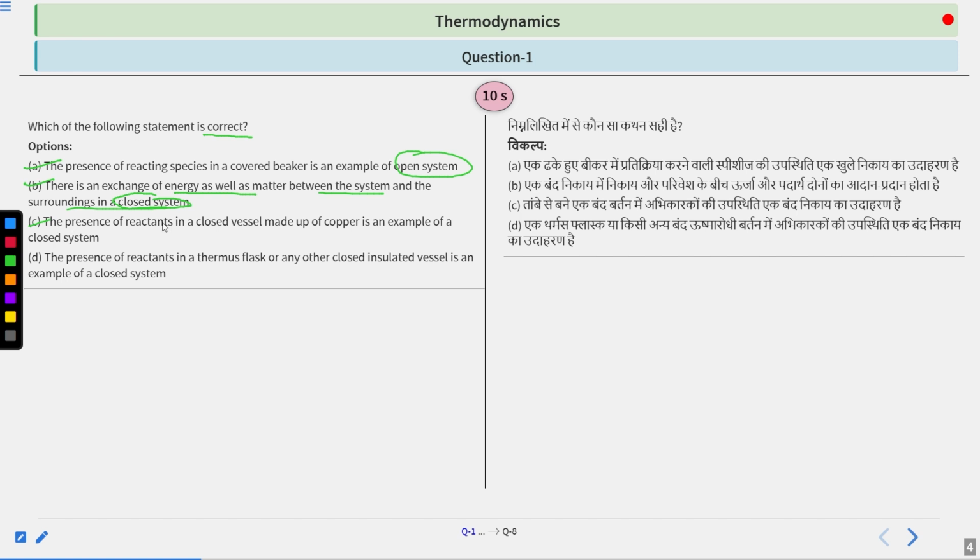Option C. The presence of reactants in a closed vessel made up of copper is an example of closed system. And option D. The presence of reactant in the thermos flask. So thermos flask we know very well. It is an insulated flask which does not allow the exchange of both energy and mass. So you have to see whether it is an example of closed system or not. You have 10 seconds to solve this question. Your time starts now.